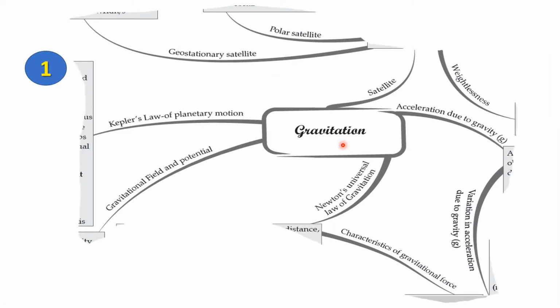So, gravitation. This is the 8th chapter in your physics syllabus, and it talks about Kepler's law of planetary motion, the 3 laws created by Johannes Kepler. And then we'll talk about Newton's universal law of gravitation, the universal F is equal to G m1 m2 divided by r square law created by Sir Isaac Newton.